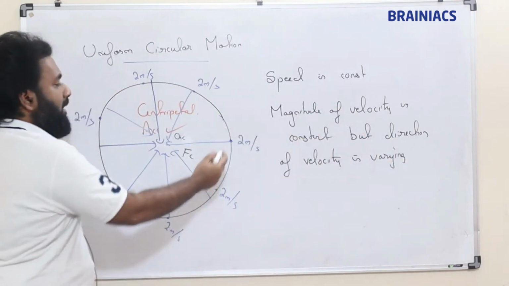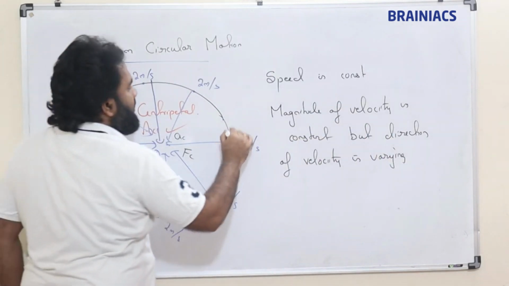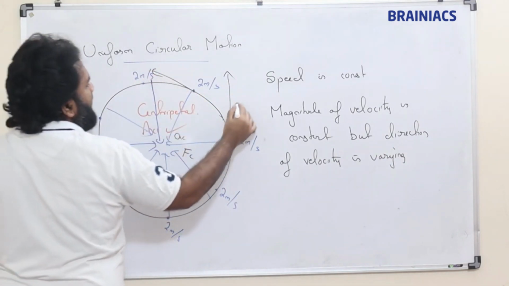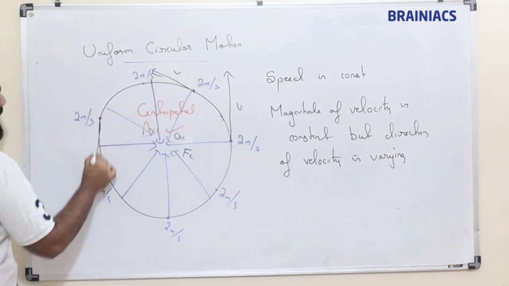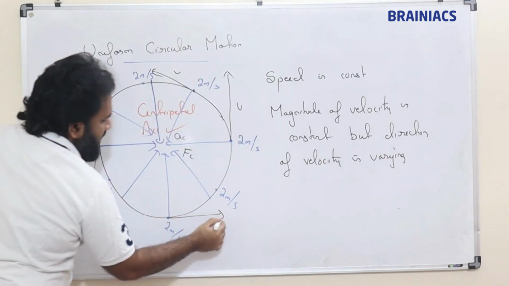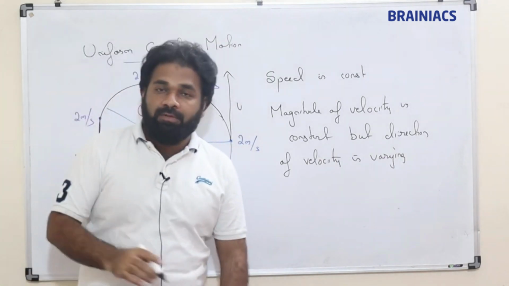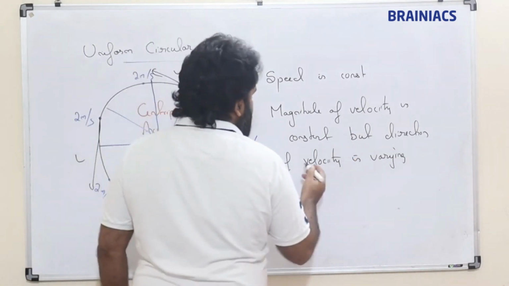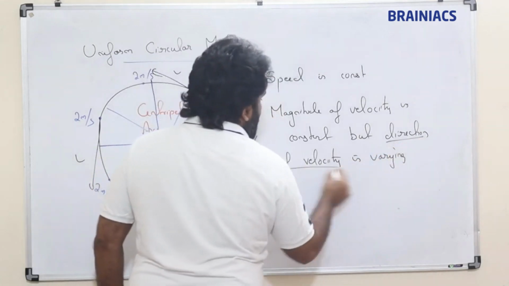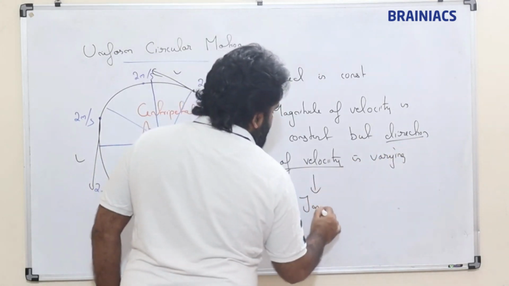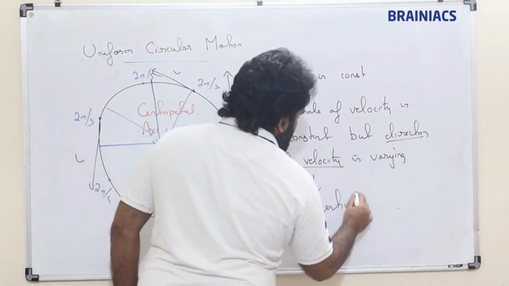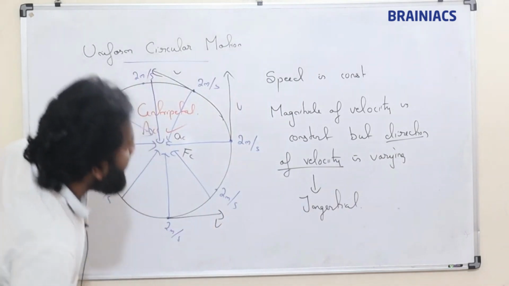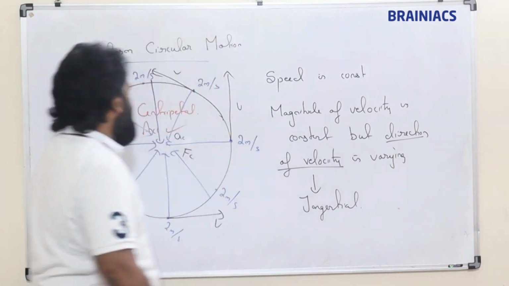If I consider this point, the direction of velocity is this. If I consider this point, this is the direction of velocity. Direction of velocity is in the direction of tangent. Okay, direction of velocity is changing, and this direction of velocity is what? Tangential. Okay, clear? Okay, note it down.